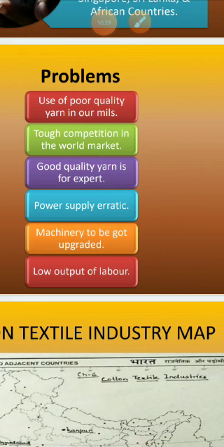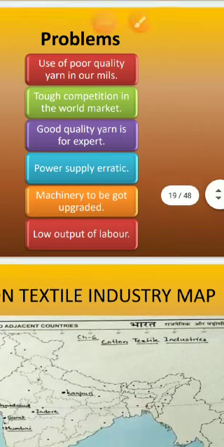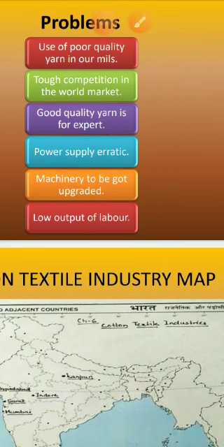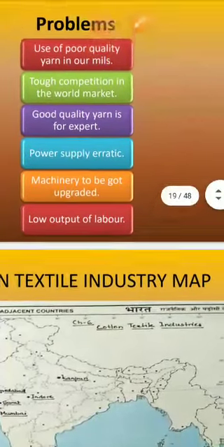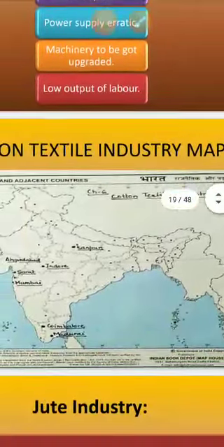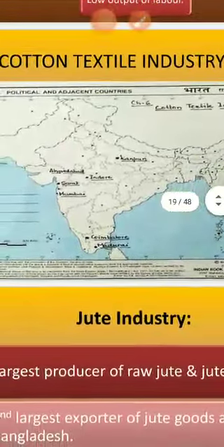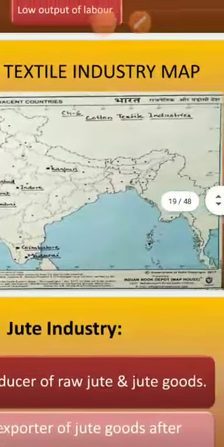Then power supply is erratic. The government has not made a stable power supply, not only for cotton mills, but for everyone. Machinery needs to be upgraded. The machinery we installed in the 19th century, we are still using. Low output of labor, because laborers do not have maximum interest to work, that is why we get very little output from the laborers.